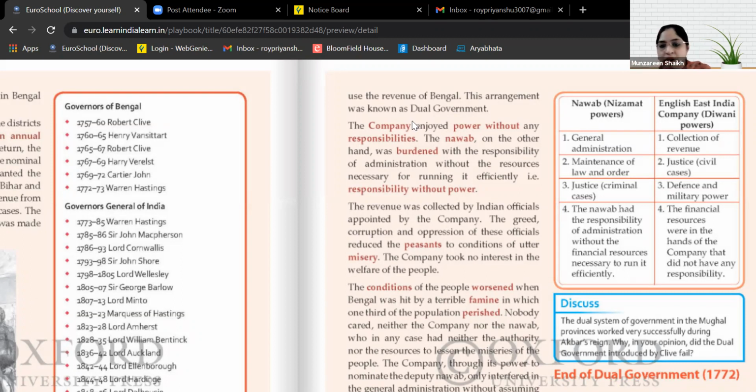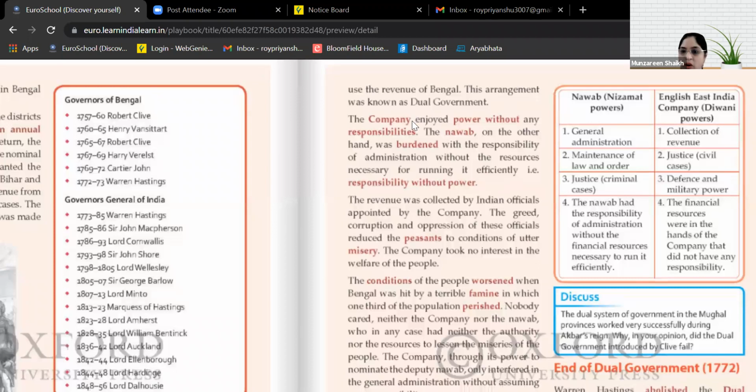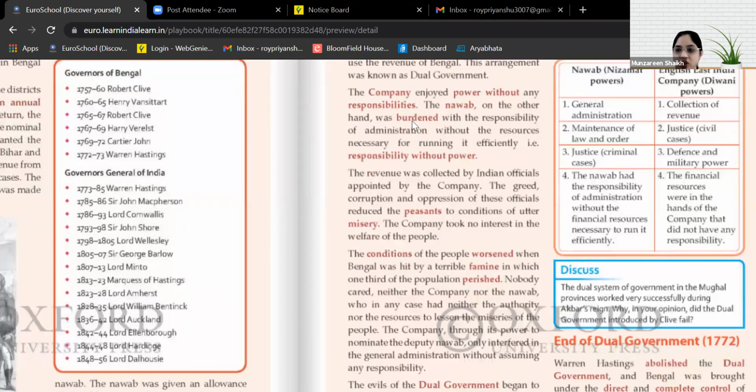Okay, so now you all know that the company was just enjoying the power and the income which they were collecting through land revenues, right? They were hardly bothered about what was happening and how the Nawabs were managing without any power. The company had appointed Indian officials who would collect the revenues for the company.